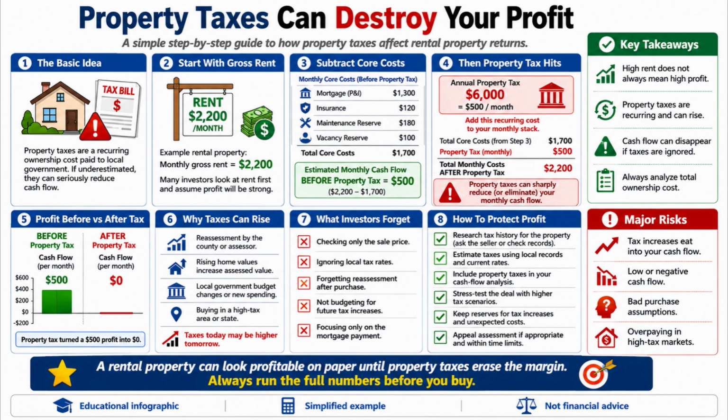The key takeaway is simple. High rent does not always mean high profit. Property taxes are recurring, they can rise, and cash flow can disappear if taxes are ignored. Therefore, investors must analyze the total ownership cost, not just the rent, price, or mortgage payment. A rental property can look profitable on paper until property taxes erase the margin. So always run the full numbers before you buy, because the best investment is not the one with the highest rent, but the one with strong cash flow after every real expense.